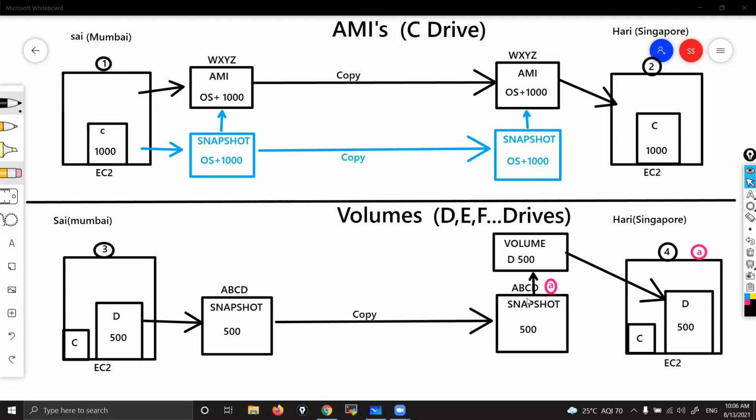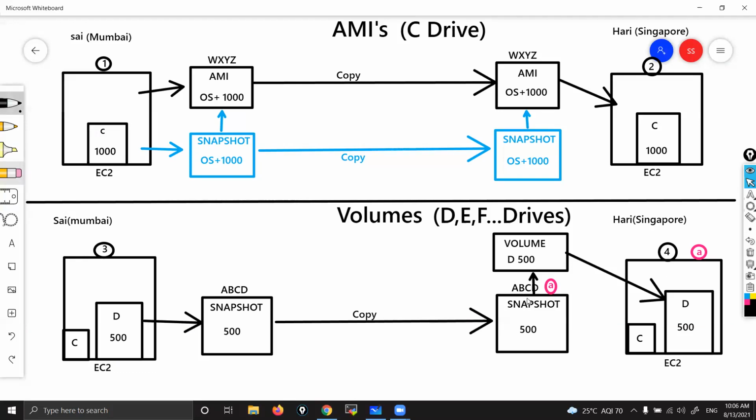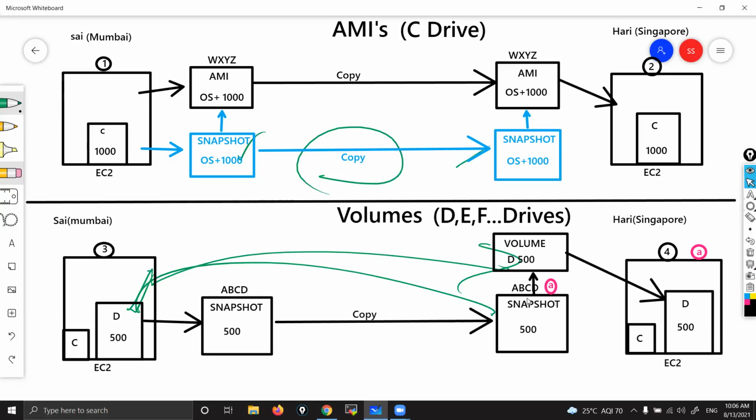In between, while copying, we use a snapshot. Okay, snapshot only we use. You might be having notes. Here, why can't we directly copy the volume itself? This drive is there, right? Why can't you copy the drive directly here? No. Copying always happens when it is in snapshot format only.